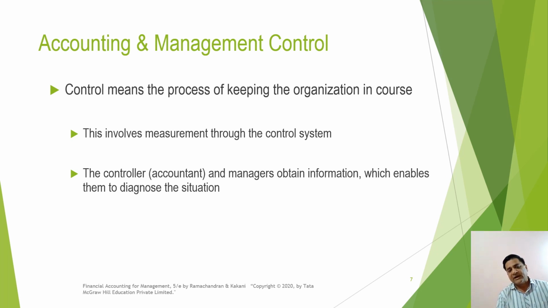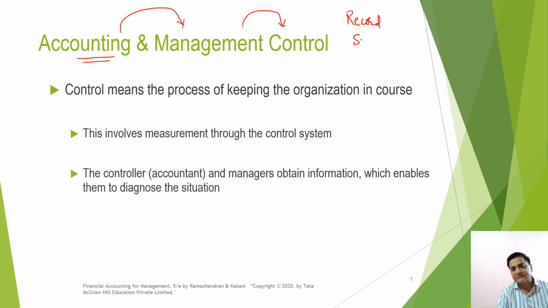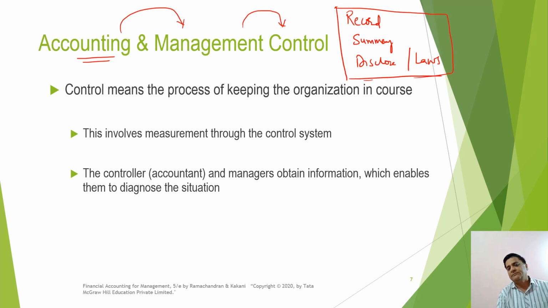Then let's see what accounting and management control is. It says the accounting information can be of use to the management for controlling its activities. How do we do that? When we record the entry in a proper manner, when we summarize them, and then when we disclose them as per the applicable laws, then there would be a proper disclosure, there would be a proper control by the management on the accounting system,